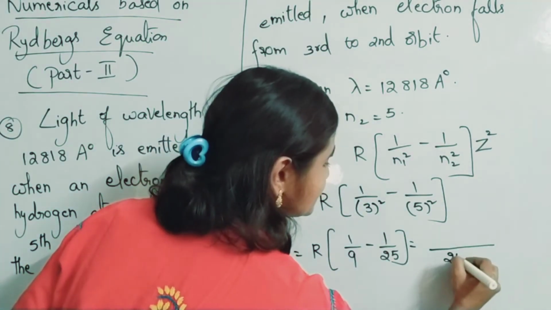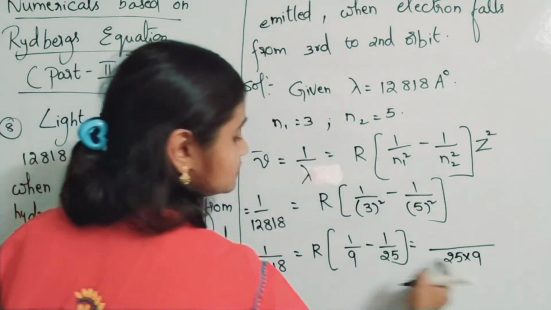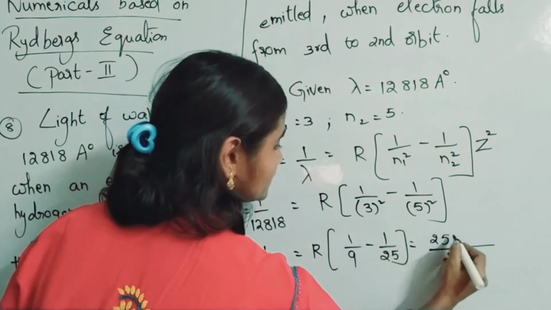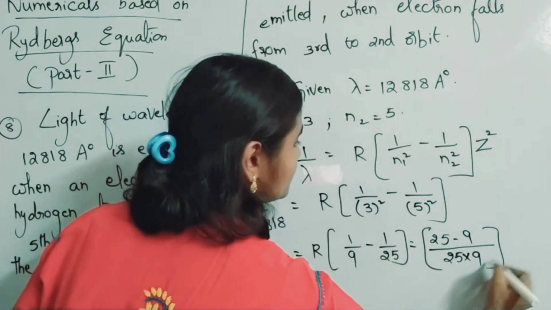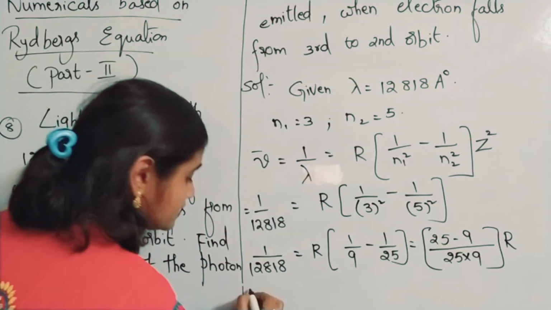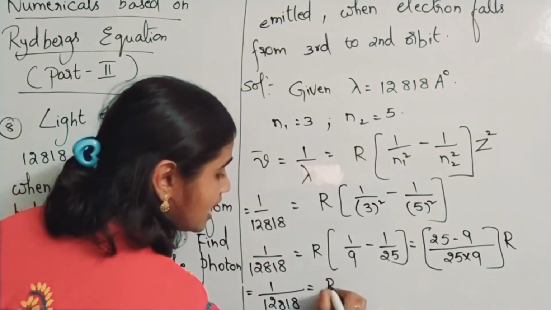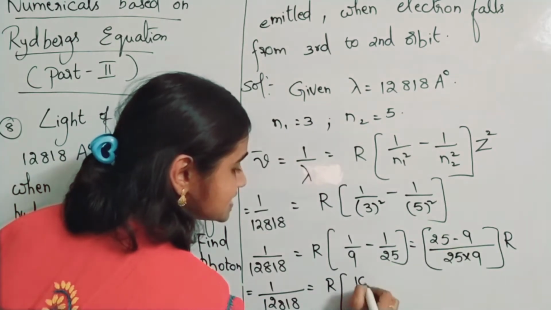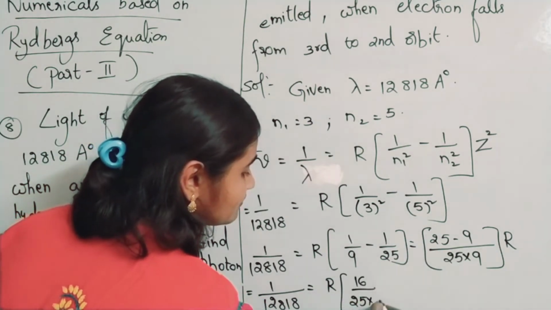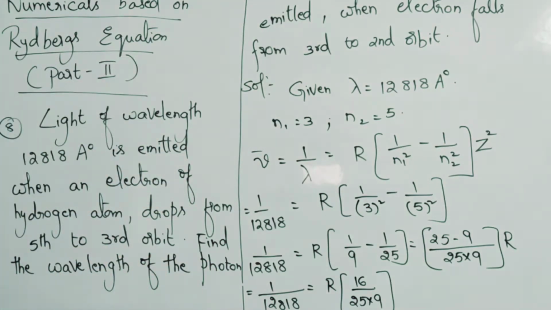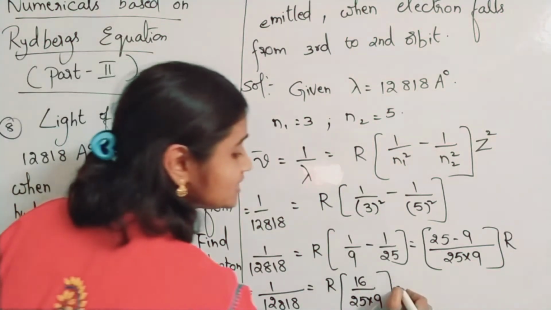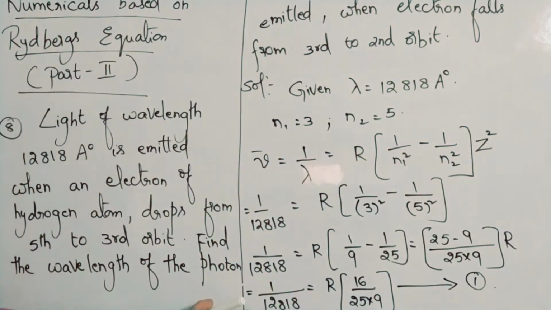So 25 minus 9 into R. That implies 1 by 12818 is equals to R into 25 minus 9 is 16, 16 by 25 into 9. Okay. So you will take this as first equation. This is the electron transition when electron transition happens from 5th to 3rd orbit.